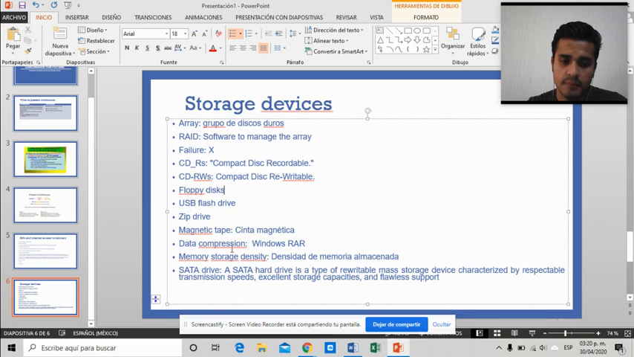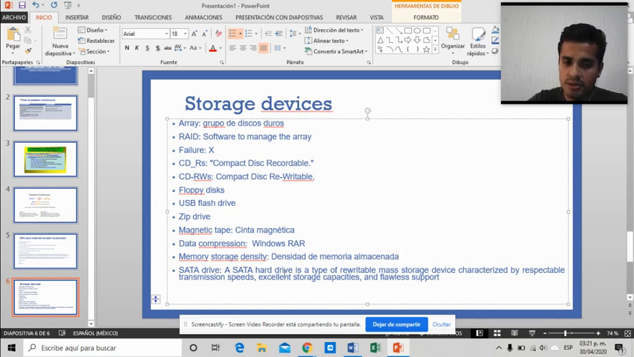Now, data compression. An example, we have the Windows RAR, I think. So basically, it's like making one file smaller. If the file is like 1 GB, when you compress it, maybe it's going to be like 600 megabytes. I don't know. So to try to make one file smaller, from big to small, that's data compression. Now, the memory storage density is densidad de memoria almacenada. So it's basically the space a file is going to take. Okay, basically that's it.